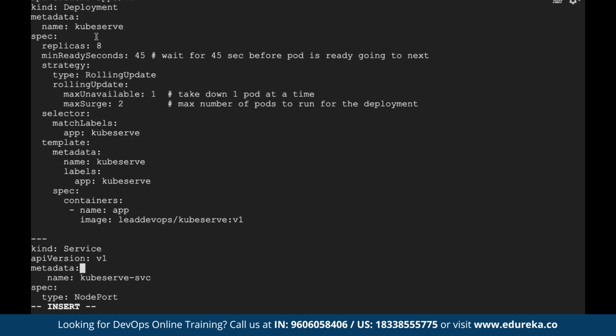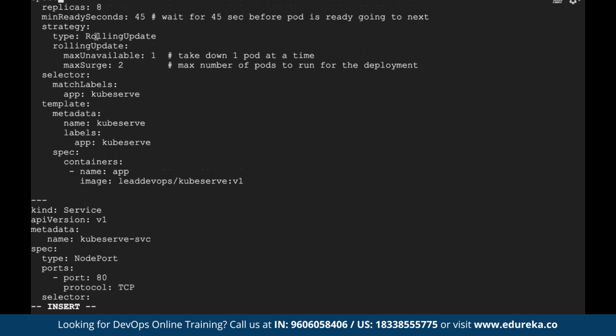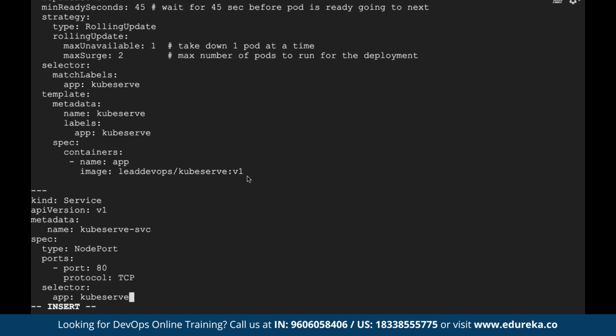Now I want to expose it to the outside world. Here I'm using a service. I'm exposing it on port 80 using type NodePort. That is how I'm combining both the high level objects, or 2 YAML files, in one go: the API with deployment and service. Let's save it for now.